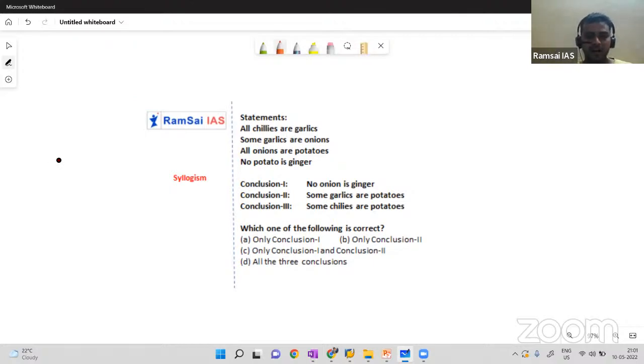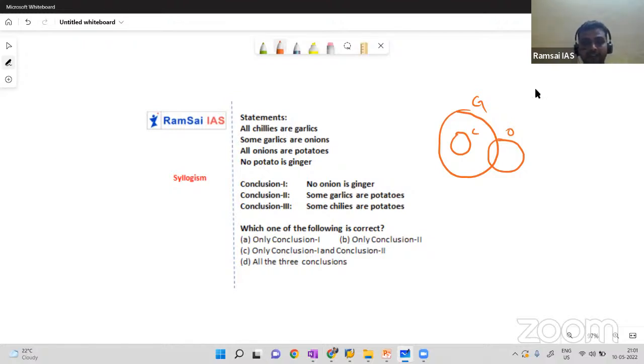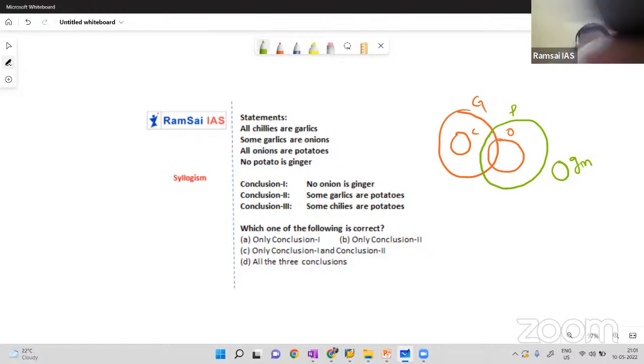All chilies are garlics. What is the second statement? Some garlics are onions. Now, all onions are potatoes. I'll change the color. Now the last statement: no potato is a ginger. So this is a diagram we can draw, right?